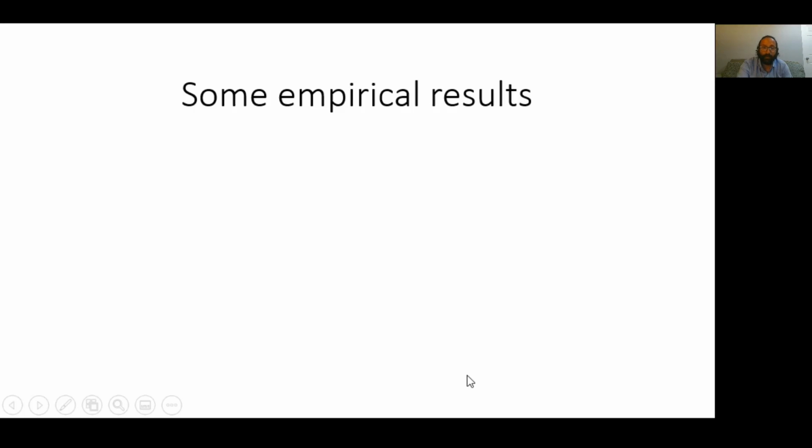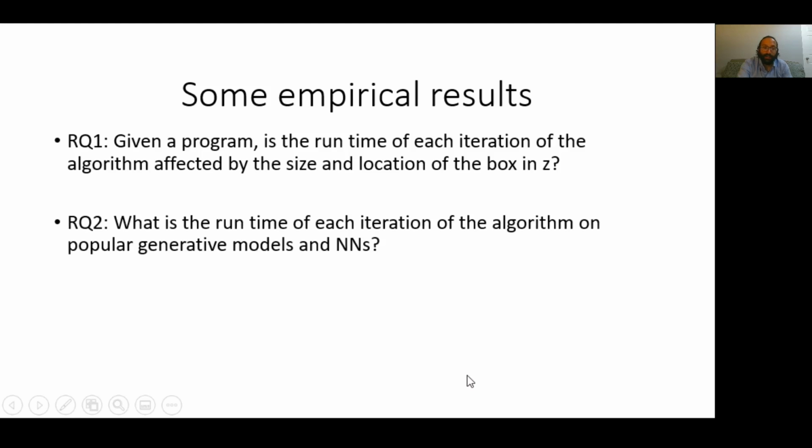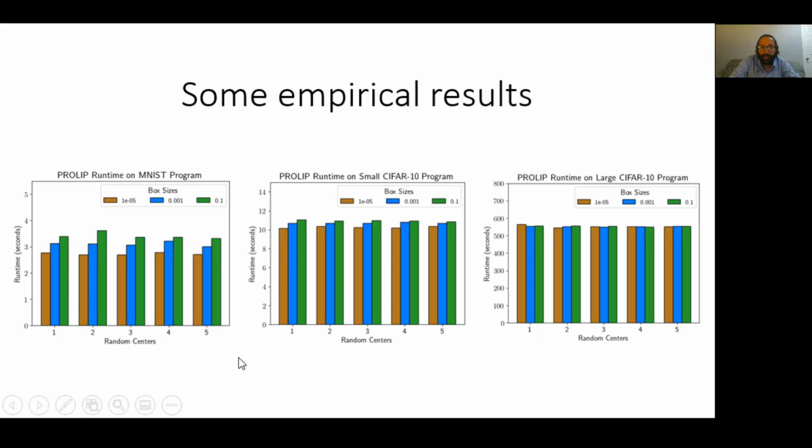We performed a small empirical evaluation to evaluate the running time of our algorithm, and we asked two research questions. Our first research question was: given a specific pcat program, is the running time of each iteration of our algorithm affected by the size and the location of the box-shaped region that is picked as the input region to explore? Our second research question was: what is the running time of each iteration of our algorithm on some popular generative models and neural networks, meaning on some popular pcat programs? Okay, so here are our empirical results.